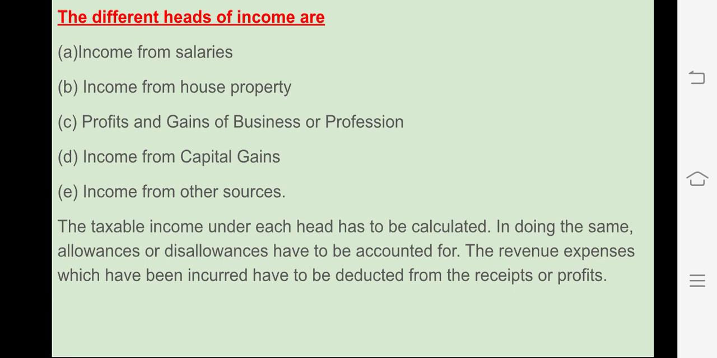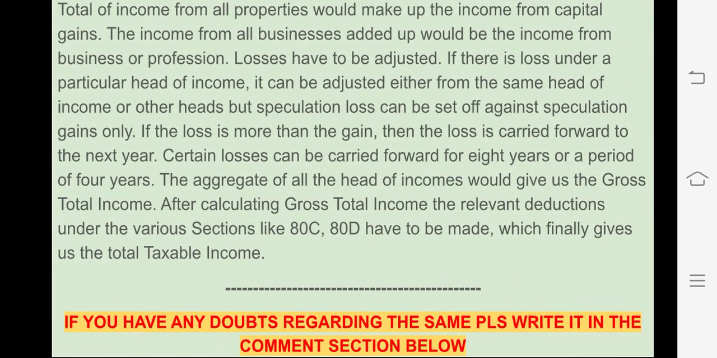So then the taxable income under each head has to be calculated. In doing the same, allowances or disallowances have to be accounted for. The revenue expenses which have been incurred have to be deducted from the receipts and profits. So after calculating the gross total income, the relevant deductions under the various sections like 80C, 80D have to be made, which finally give us the total taxable income.